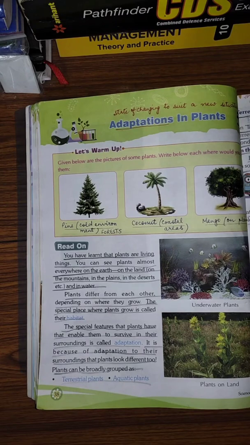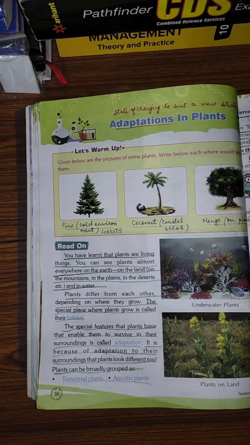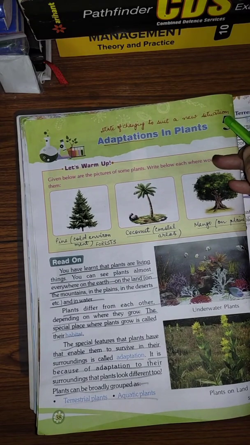So, without further ado, let's start the chapter Adaptation in Plants. Adaptation in animals is also there, but first we'll do this chapter, adaptation in plants. Okay, first of all, let us understand the meaning of adaptation. Adaptation means to adapt something, to take something, or some change is there. State of changing to suit a new situation.